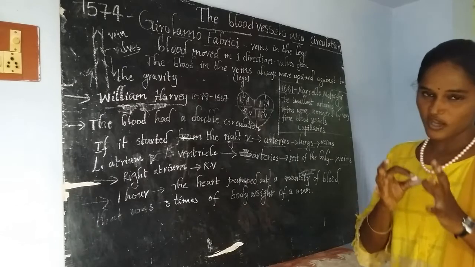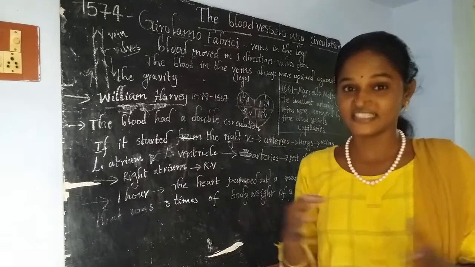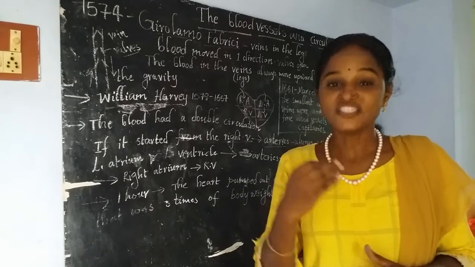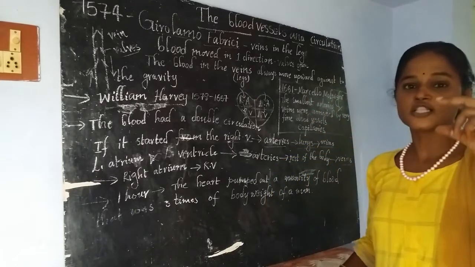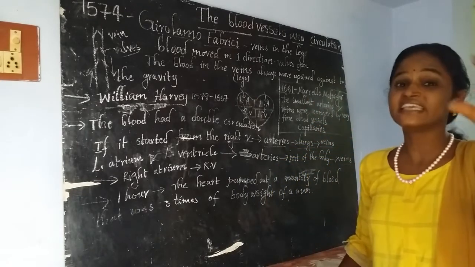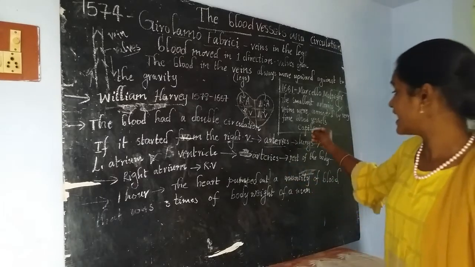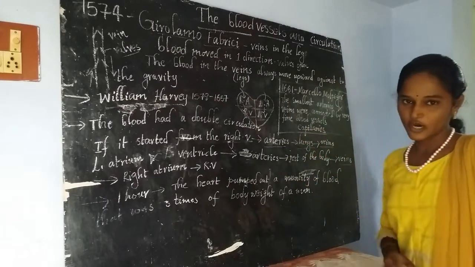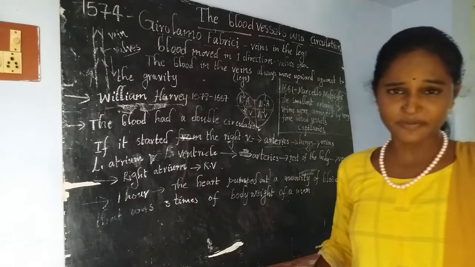He named those blood vessels capillaries.